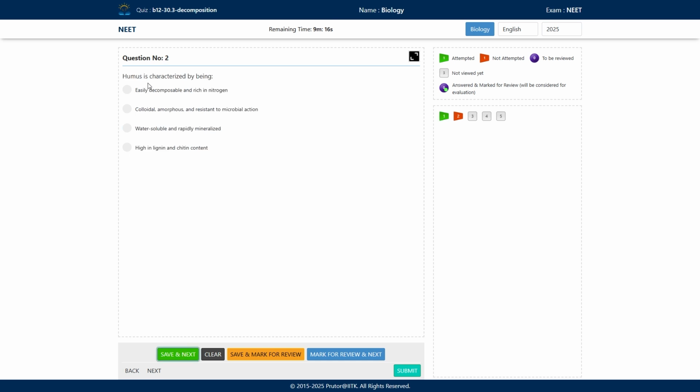Next one, humus is characterized by being: easily decomposable and rich in nitrogen; colloidal, amorphous, and resistant to microbial action; water soluble and rapidly mineralized; and the last option, high in lignin and chitin content. What will be the correct answer?